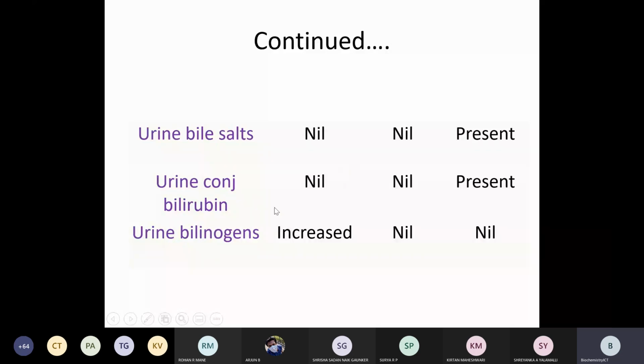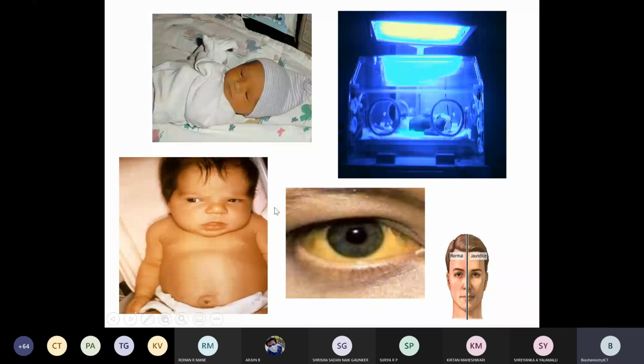So here you can see in the neonates and in the adults, yellowish discoloration of the skin. With this you can identify, and this is the phototherapy unit which can be given to the neonates, so that in 10 to 15 days, which is the transient period, the infant recovers. So this is all about hemoglobin metabolism, which is completed now.